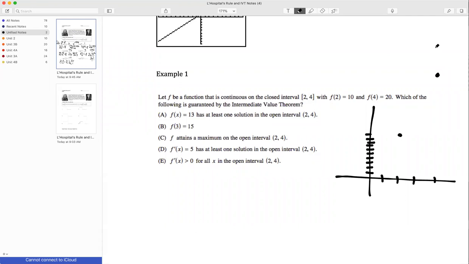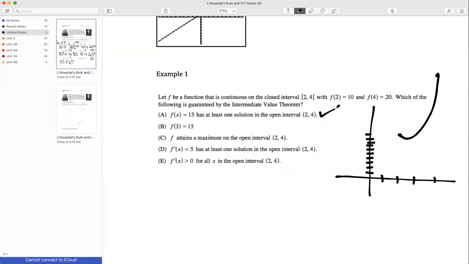And so I don't know what my function looks like between these 2 points. I know that these 2 points are defined, and I know I have a function that is continuous. So I don't know, maybe it does something like that. So let's look at the answer choices. f of x is equal to 13 has at least one solution in the open interval from 2 to 4. Well, this is the correct answer. Okay, so let me explain why it's the correct answer and the others are not.